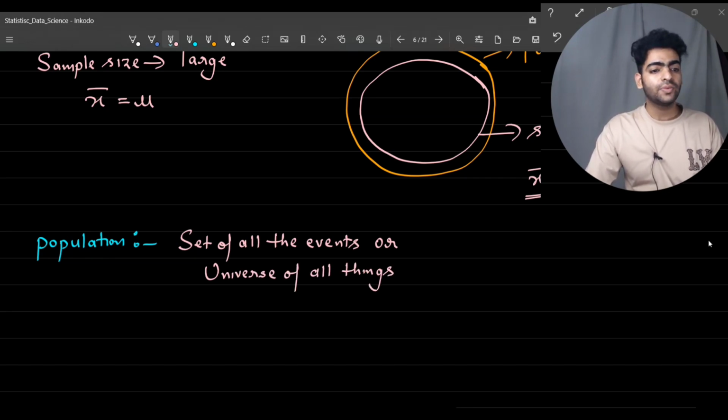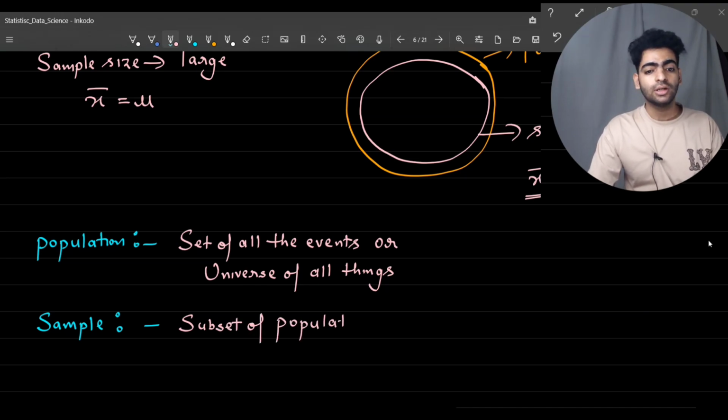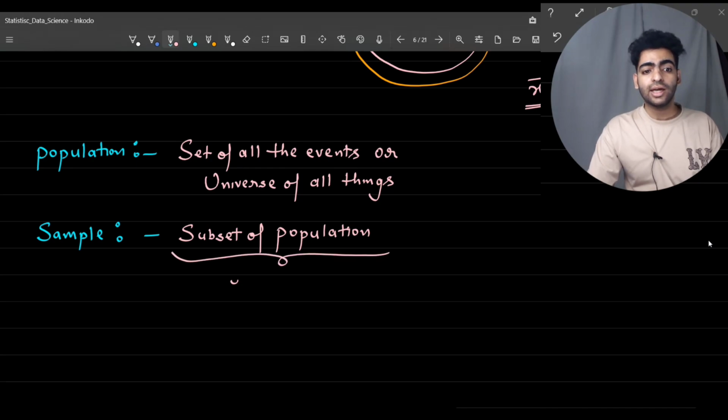On the other hand, a sample is a subset of the population that you have extracted just to estimate something, or to compute a statistic. In this case, the estimate or statistic is the height of people.